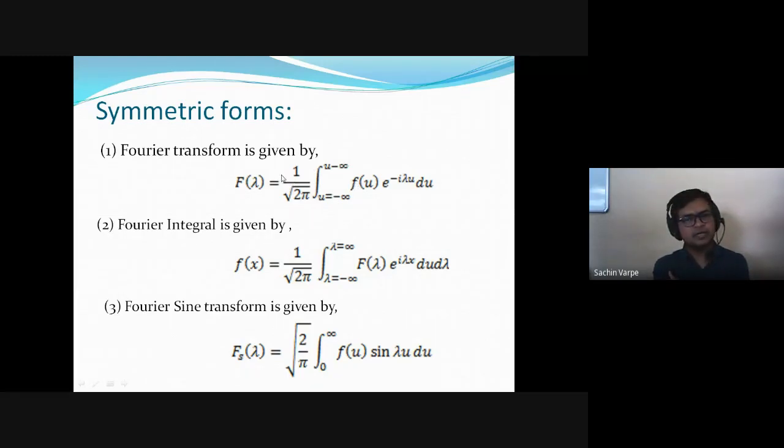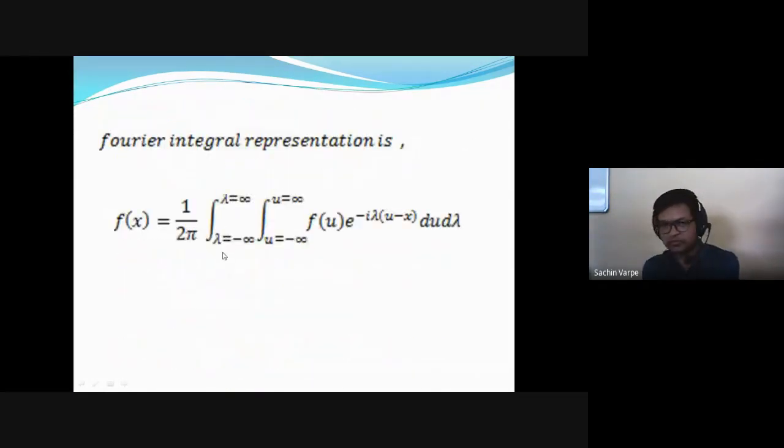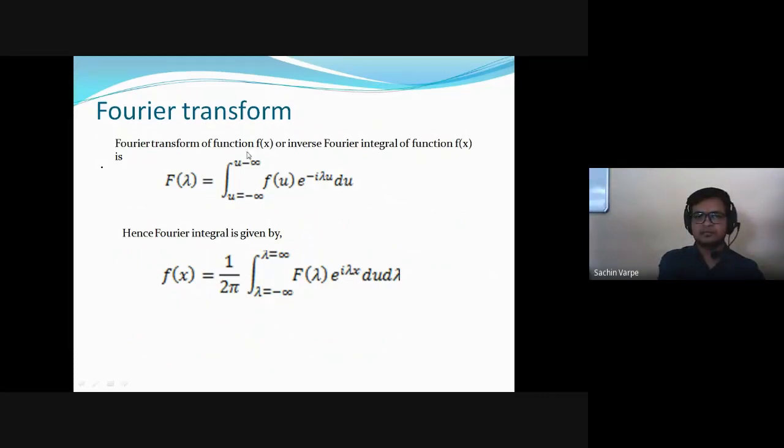Now how am I writing this? Because if you look at the formula of the Fourier transform, this is the formula, right? F of lambda. When I substitute into its integration, I'll get f of x equal to 1 upon 2 pi, lambda from minus infinity to infinity, f of lambda e raised to i lambda x du d lambda, right?